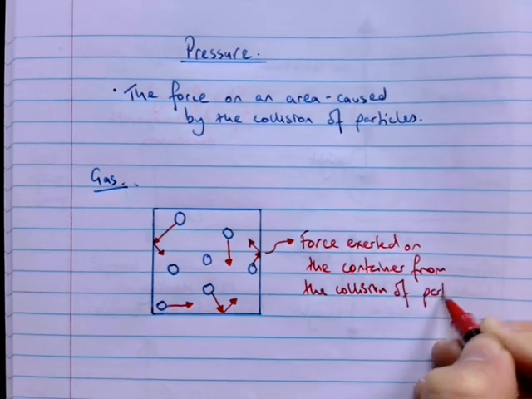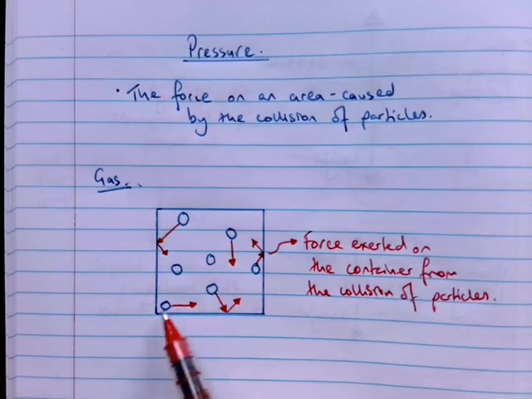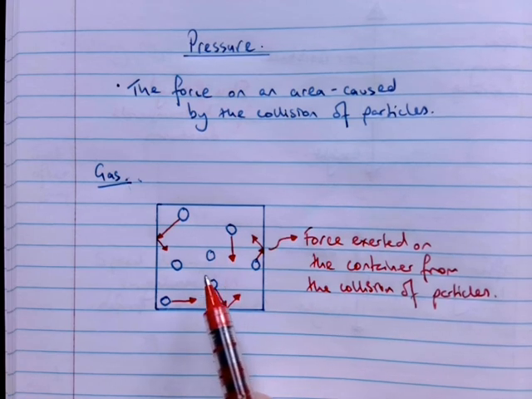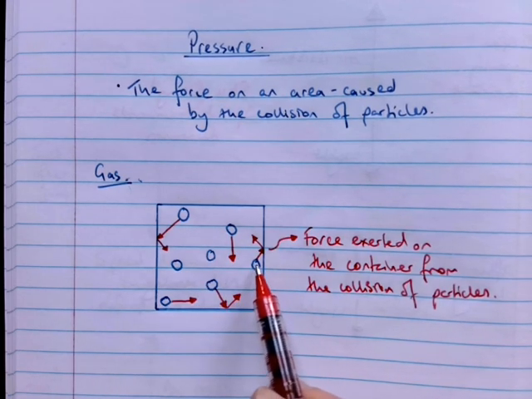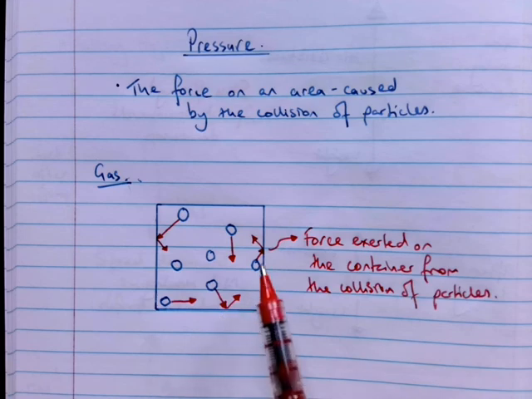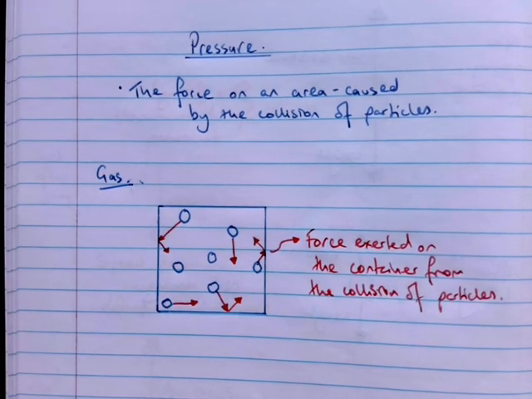Okay, now in a gas you wouldn't really have 1, 2, 3, 4, 5, 6, 7 particles. You'd have millions and billions and trillions of particles, loads and loads. And even though they're all really tiny, so each individual one only gives you a small force, because there's trillions and trillions and trillions of particles all colliding with the walls at the same time, it all adds up. Okay?